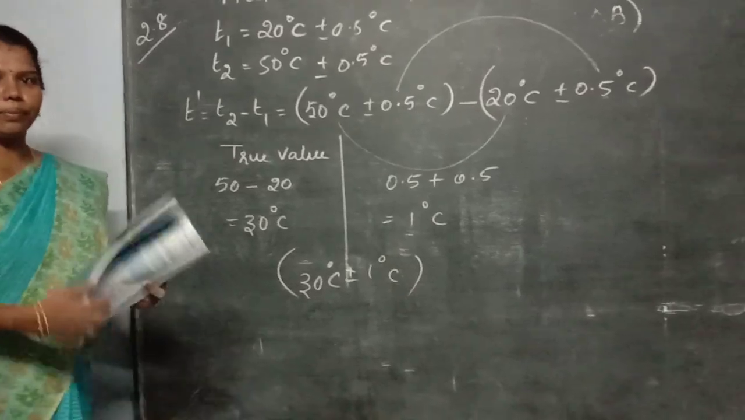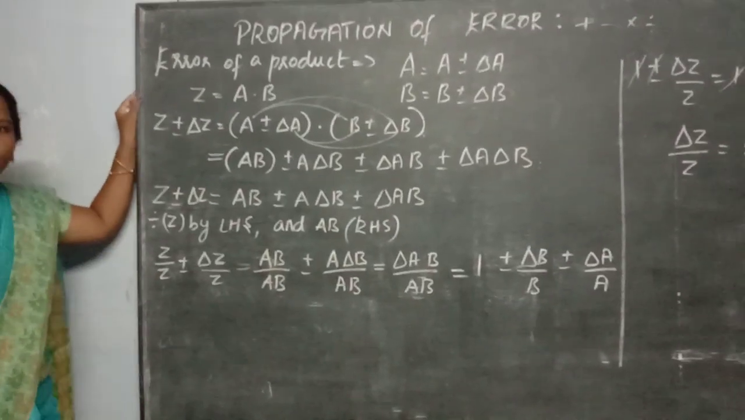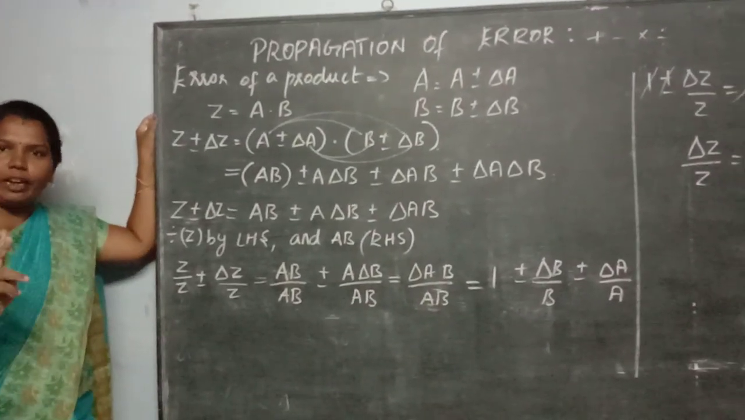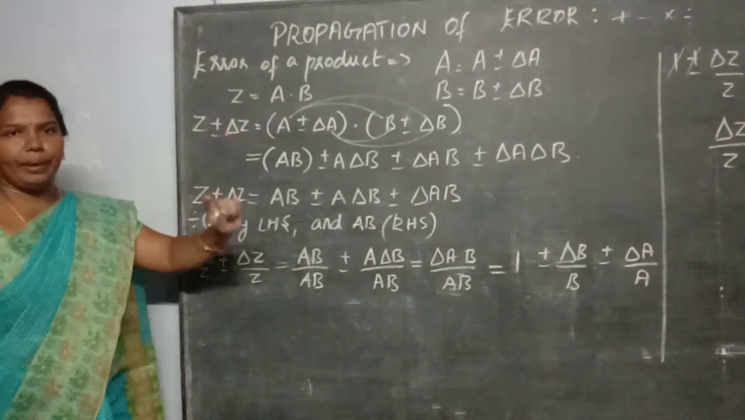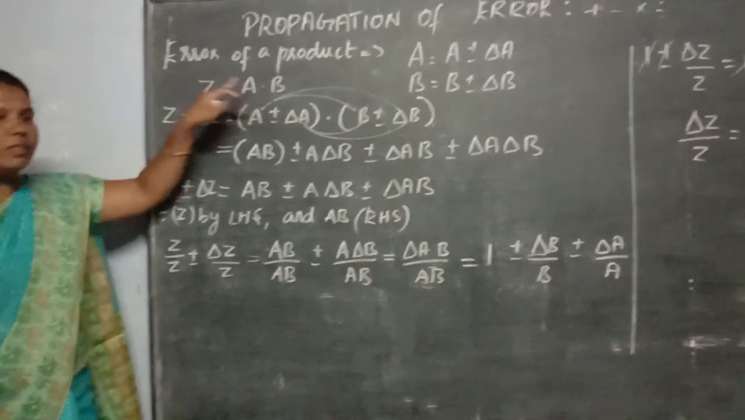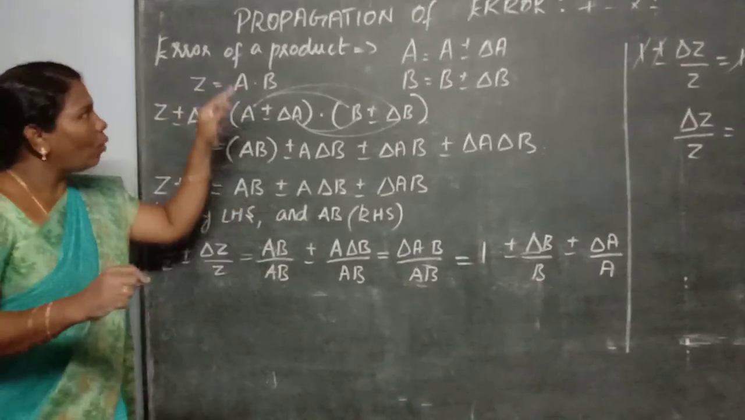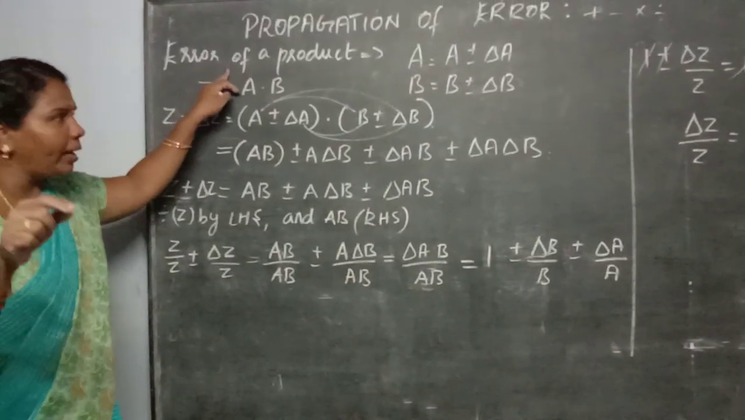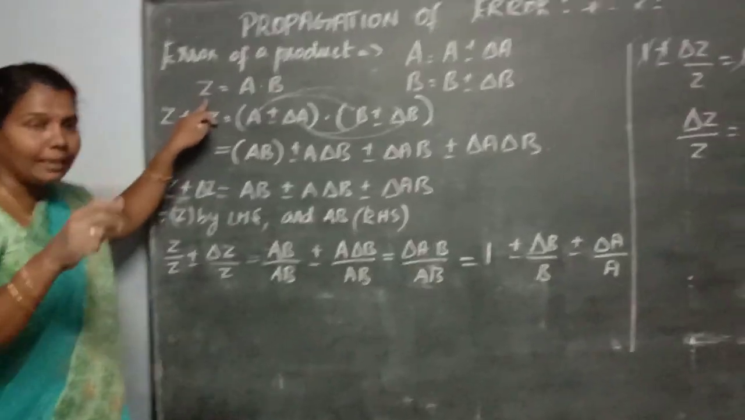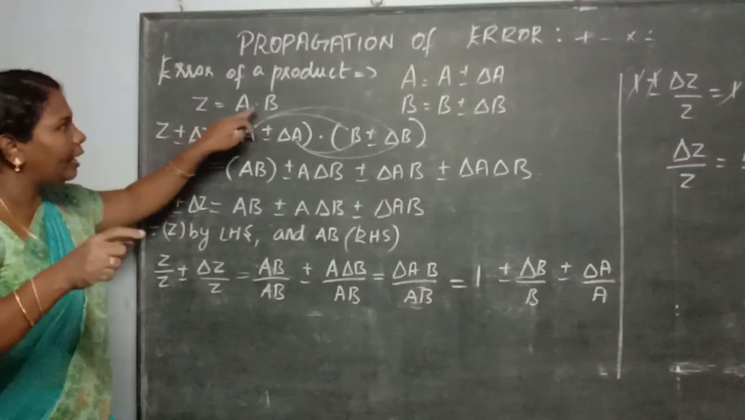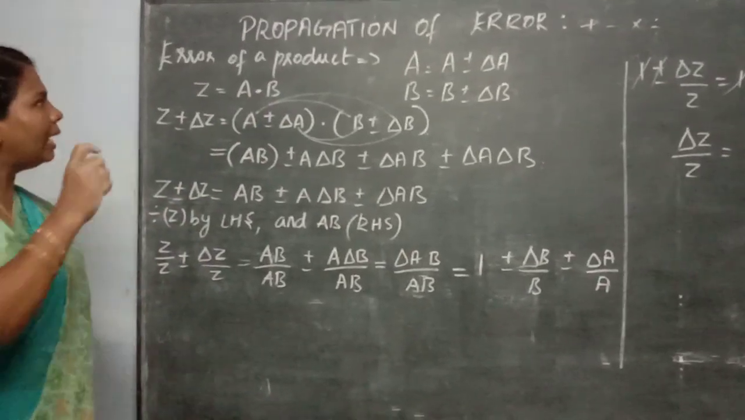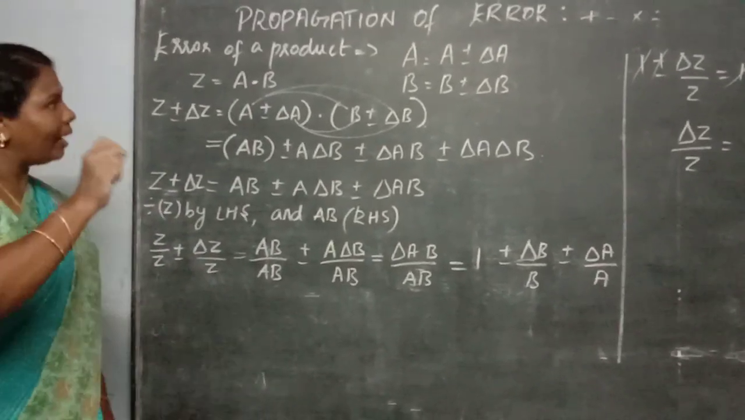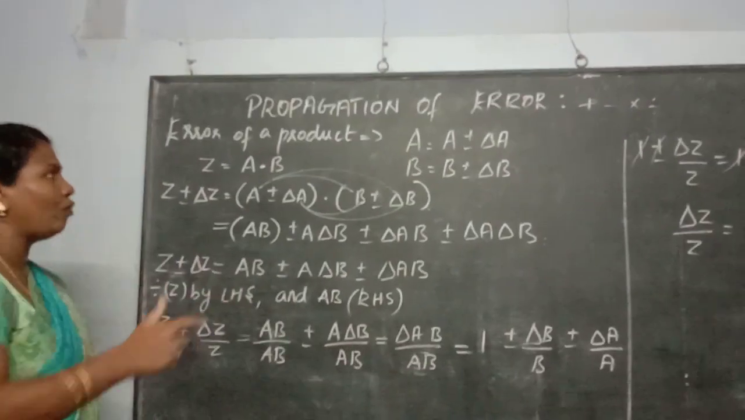Okay, the next topic is error of a product. If you take two physical quantities, let's say A and B, and you are going to multiply them. What's the topic here? Error of a product. So take one quantity Z, where Z is equal to A dot B. What is the dot here? That is the product term. You take the two terms A and B and multiply the two physical quantities.